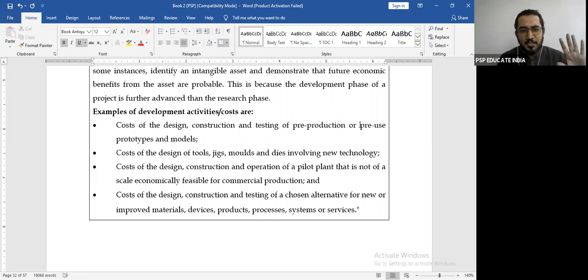जब आपको पता चल गया कि हमारा रिसर्च सक्सेसफुल है, अब उस रिसर्च को आप प्रैक्टिकली अप्लाई कर रहे हो, that is known as your development phase. Cost of design of tools, jigs, molds, dies involving new technology.